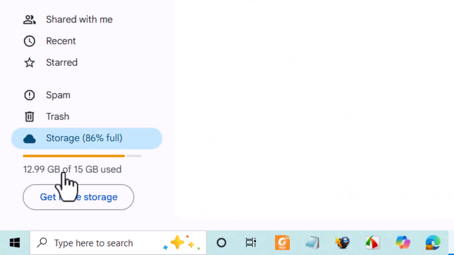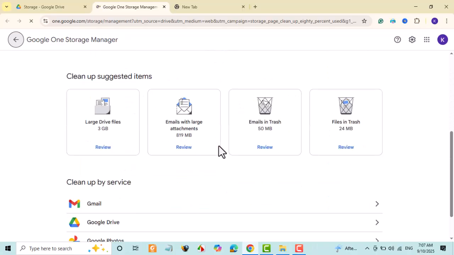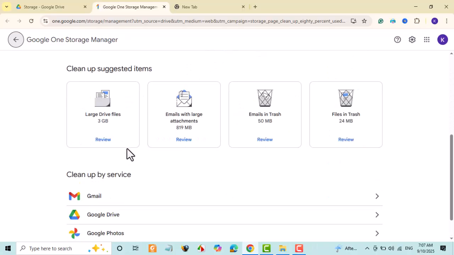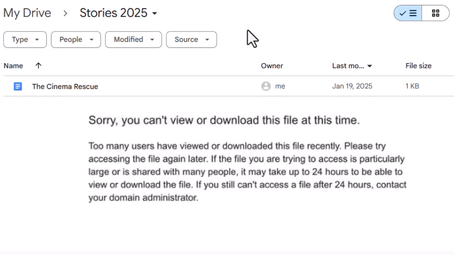If your Google Drive storage quota is full, free up space by deleting unnecessary files, emptying trash, or removing large emails in Gmail. As a last resort, wait the full 24 hours and then try accessing the file again. Following these steps allows for quicker or guaranteed access to the file without waiting the full cooldown period.